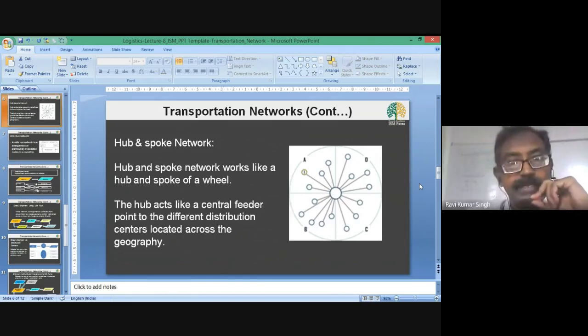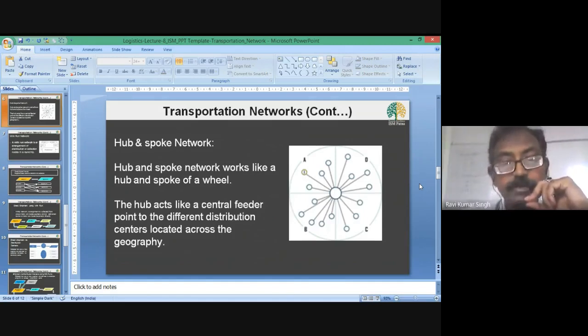So hub and spoke model of network works like a hub and a spoke of a wheel. So the hub acts as a central feeder point or a distribution point, and at the other end of the spoke are your nodal points, nodes.